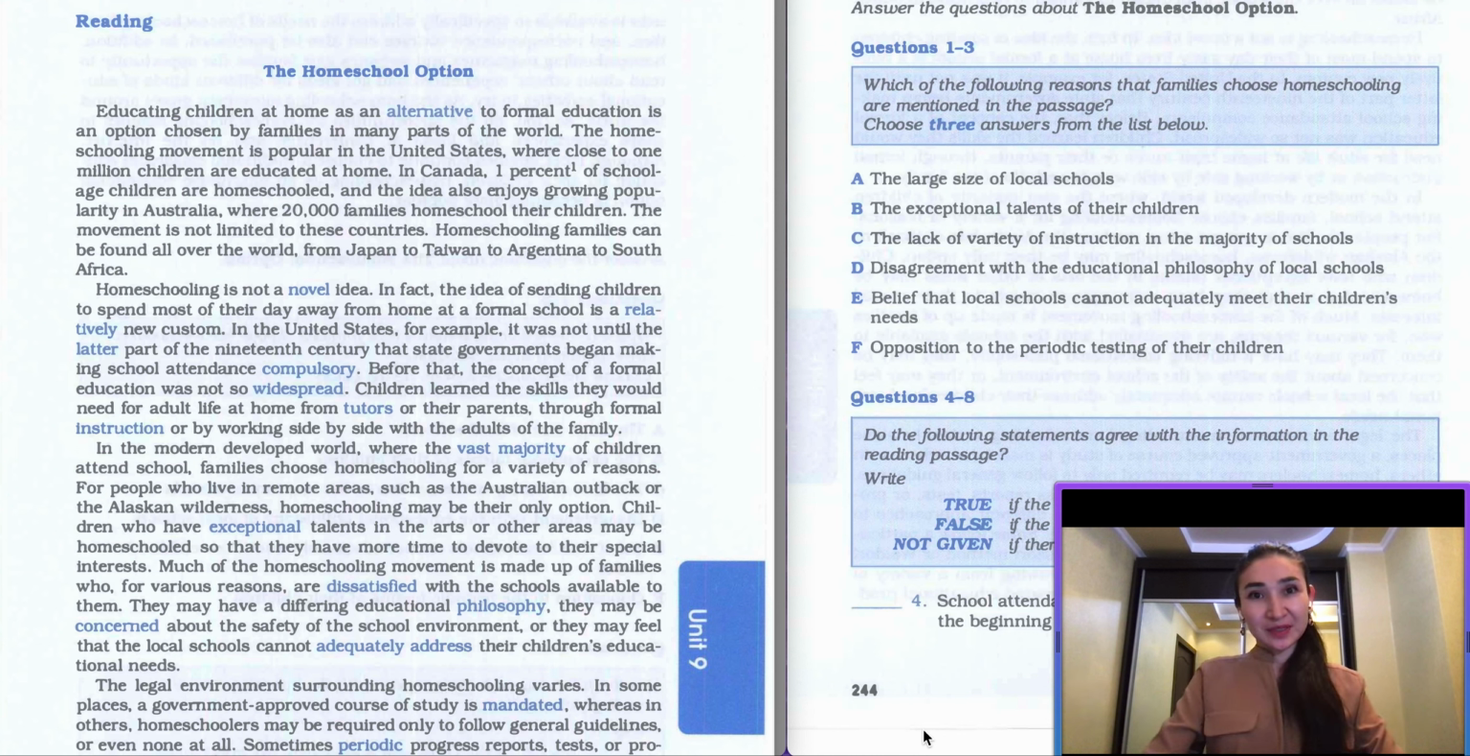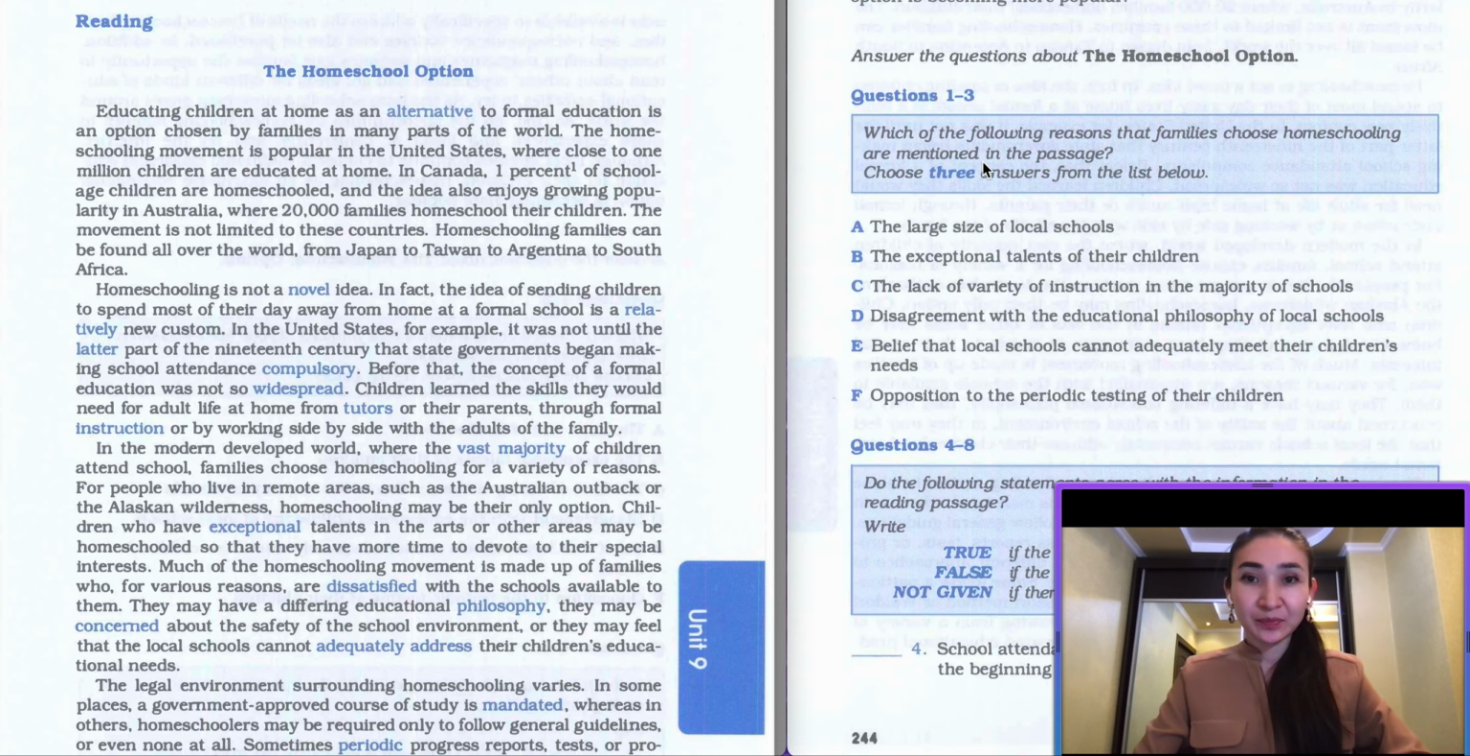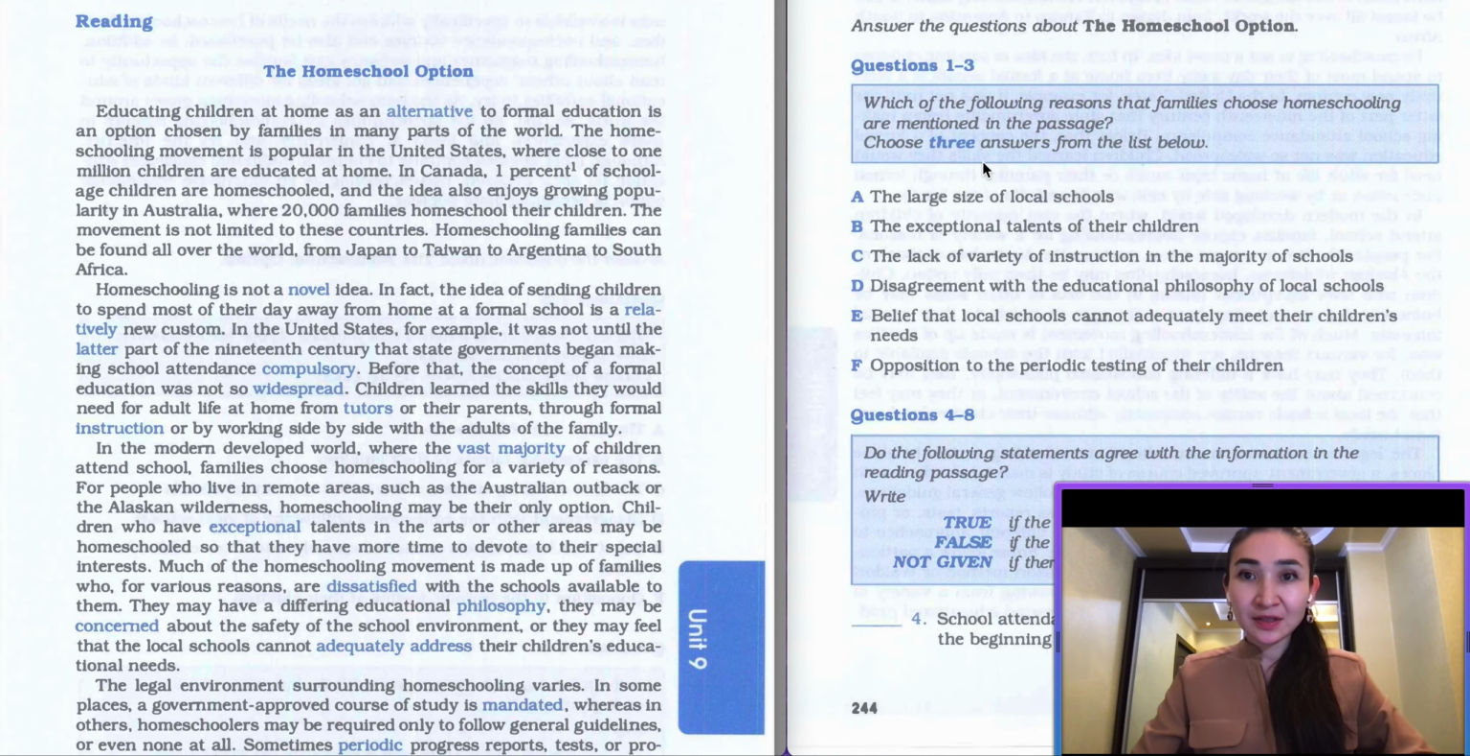Hello, today we're going to proceed with Barron's Essential Words for IELTS, Unit 9, Text 2. On the left-hand side we have a text called the house school option. On the right-hand side we have the task related to this text. Let's read the task. Answer the questions about the house school option.